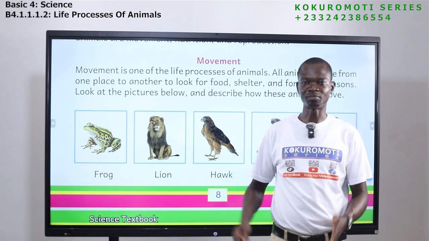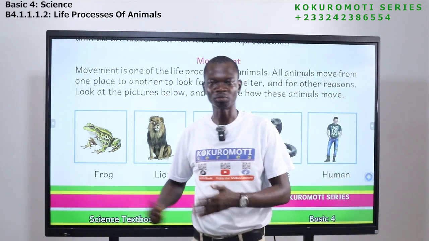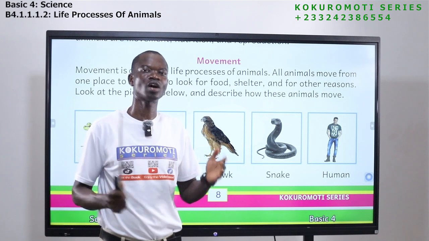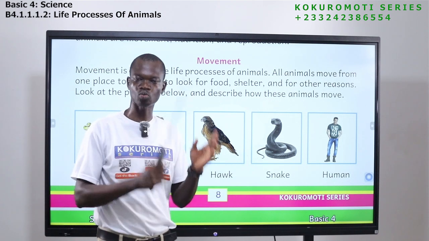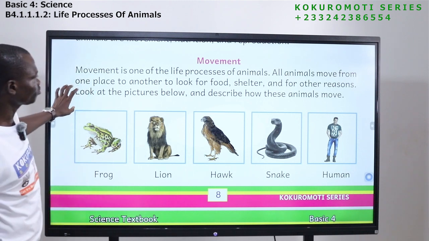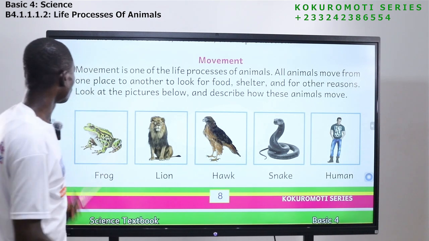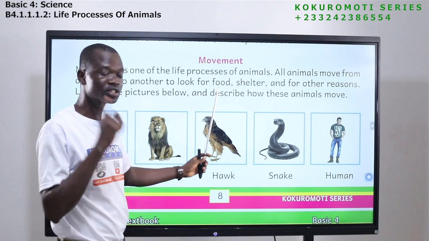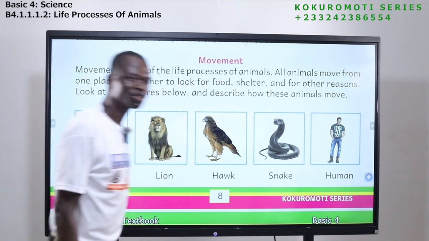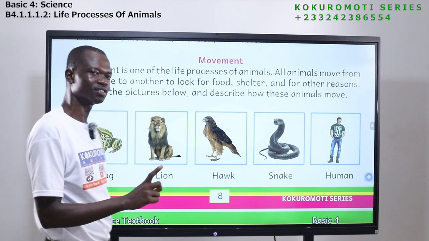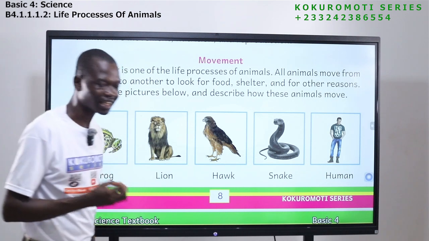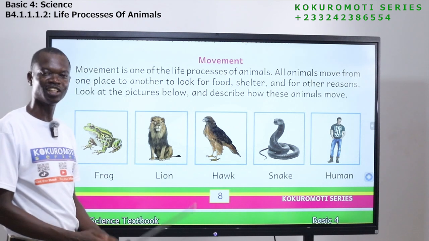So you see, all animals, we go through this, we move. All animals move. Tell me one animal that doesn't move. So movement is one of the life processes of animals. Now, animals move from one place to another to look for what? Food, shelter, and for other reasons. So if you see an animal moving, it means the animal is looking for food or shelter, or is moving for other reasons.